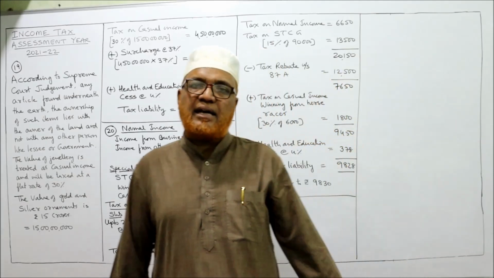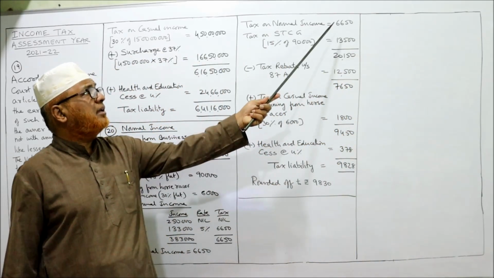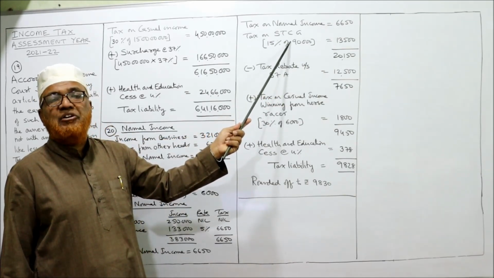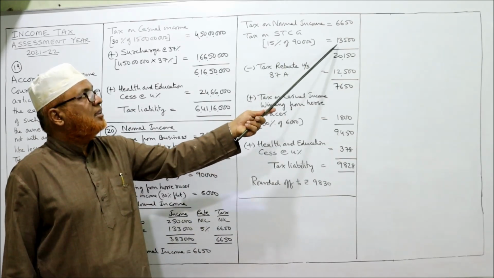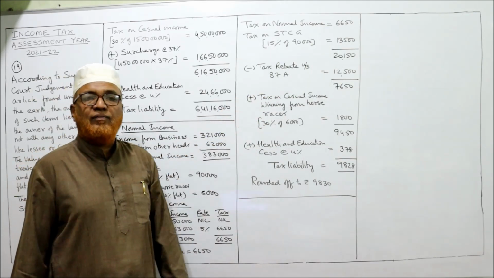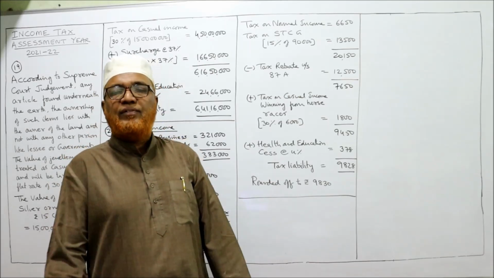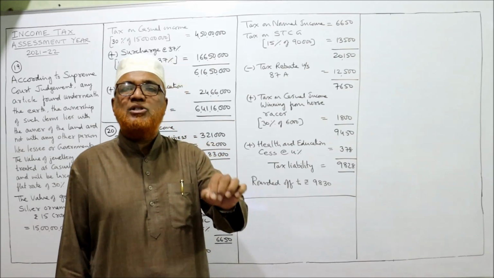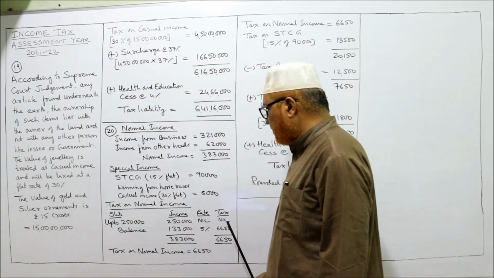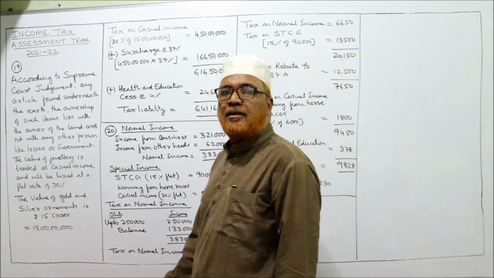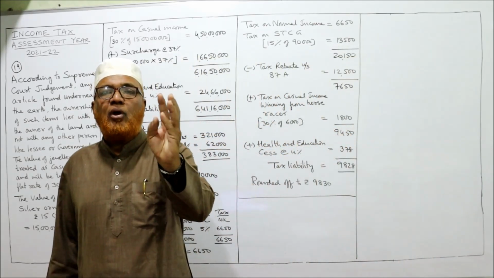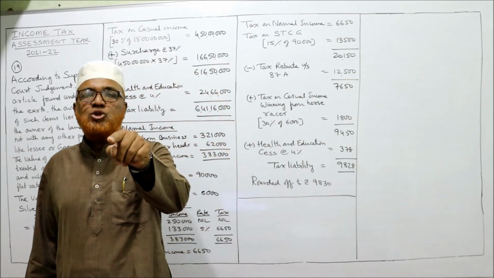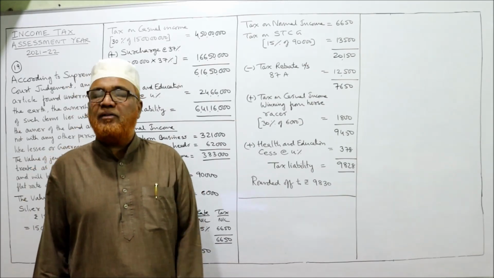Now we calculate the tax liability. Tax on normal income 6,650. Now tax on STCG, short-term capital gain, 15% of 90,000, 13,500. Total 20,150. Now from 20,150, tax rebate under section 87A will be allowed because the income is below 5 lakh. The income of the person is below 5 lakh. But tax rebate will be allowed only from normal income and special income, not from casual income. From casual income, tax rebate will not be allowed.